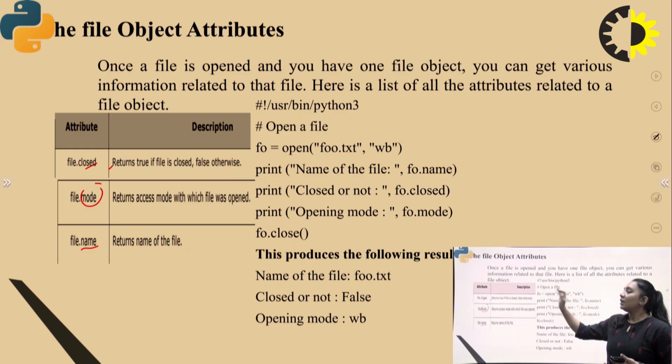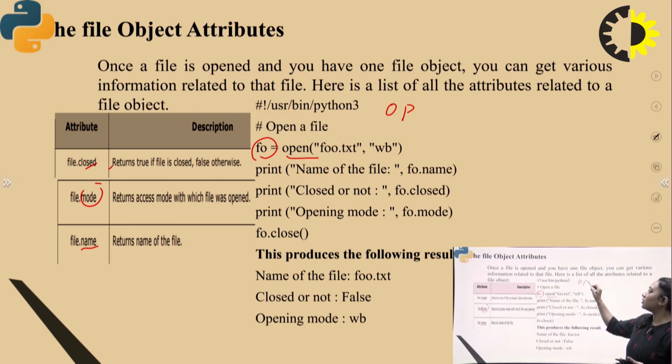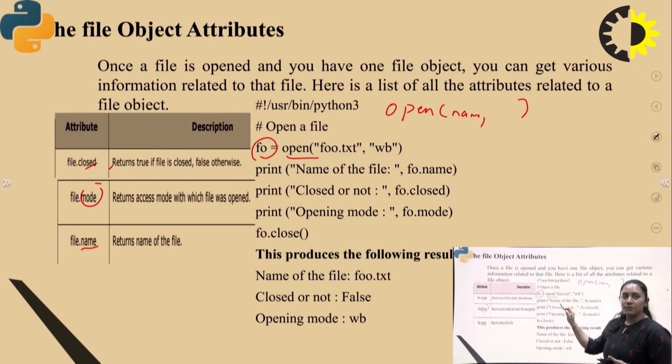For example, if you need to open a file, you just generate a variable in which the file is saved. To open the file, we use the open function, in which we need to pass two arguments. Number one is the file name, which can be of any type with the help of the extension, so the file is stored in .txt format. The second is the mode in which you need to open it: wb, which means writing in a binary format. So with the help of the open function, you opened the file.